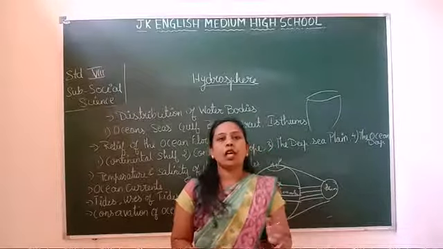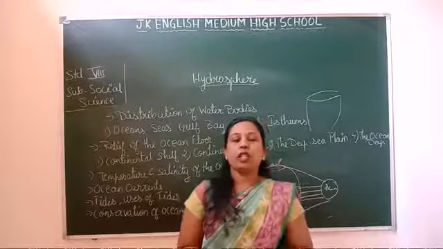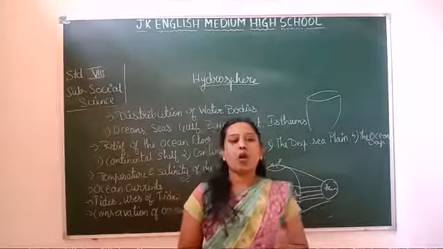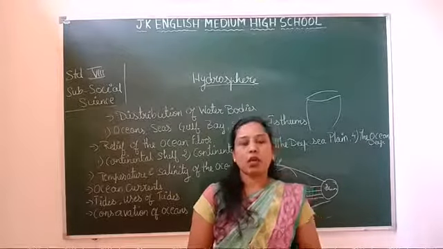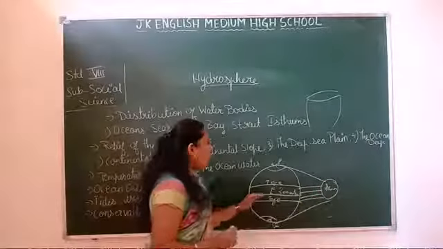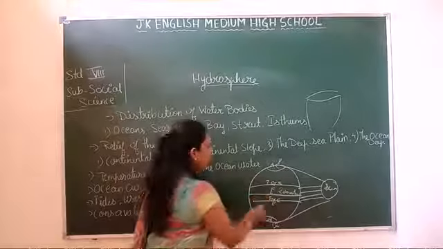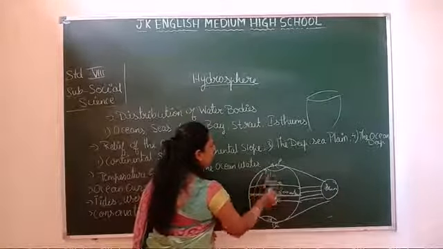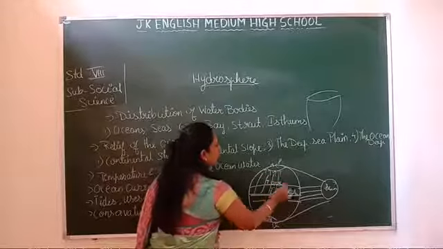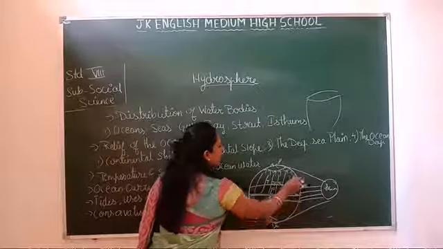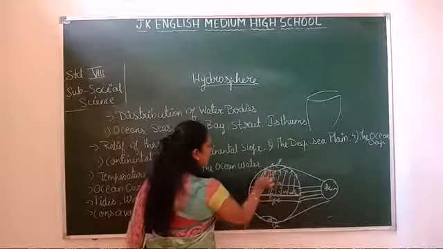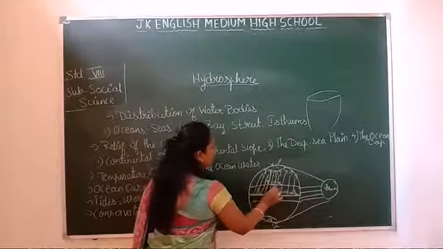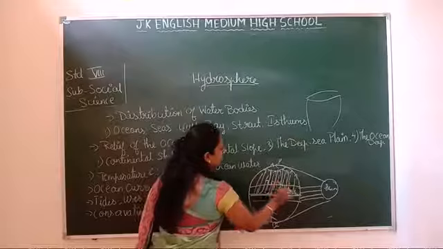Ocean currents are again of two types: cold currents and warm currents, warm water and cold water. The warm currents originate in the equatorial region and flow to the subpolar region, and from the subpolar region again to the equatorial region.